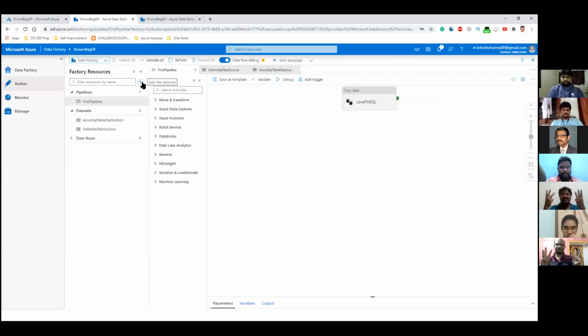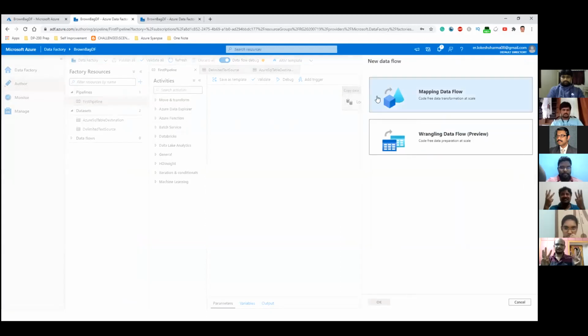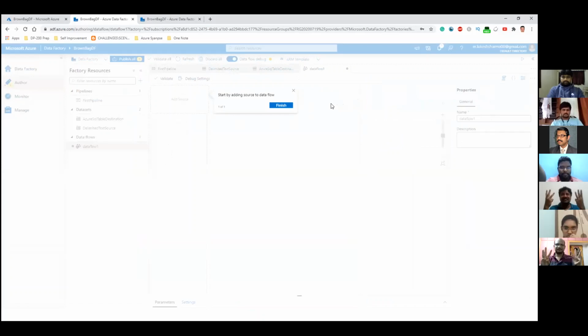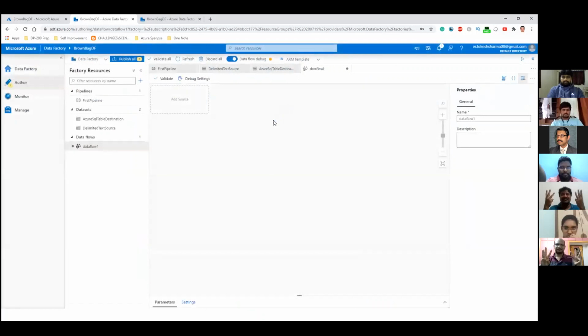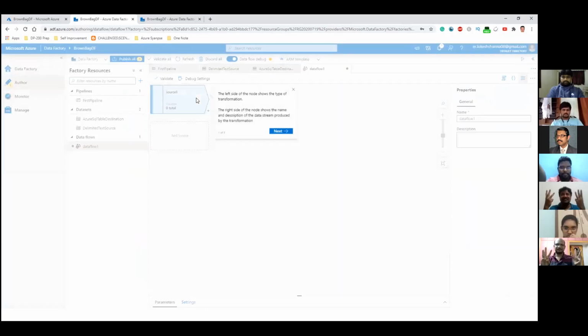If you have worked in SSIS, this data flow is almost like the data flow that you have in SSIS. It's just that the execution or the working part differs slightly. You just click on the plus icon here, and then click on data flow. We are only interested in the mapping data flow, so we'll click on that and click OK. For this data flow, it's essential that you have a source and destination. So first of all, we will try to